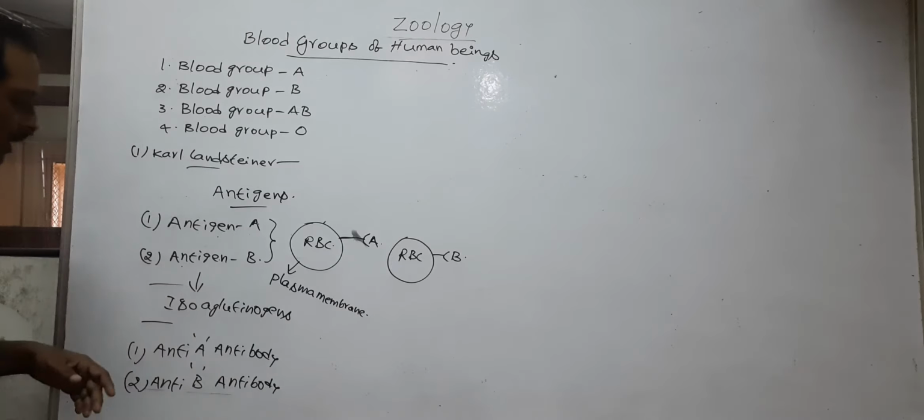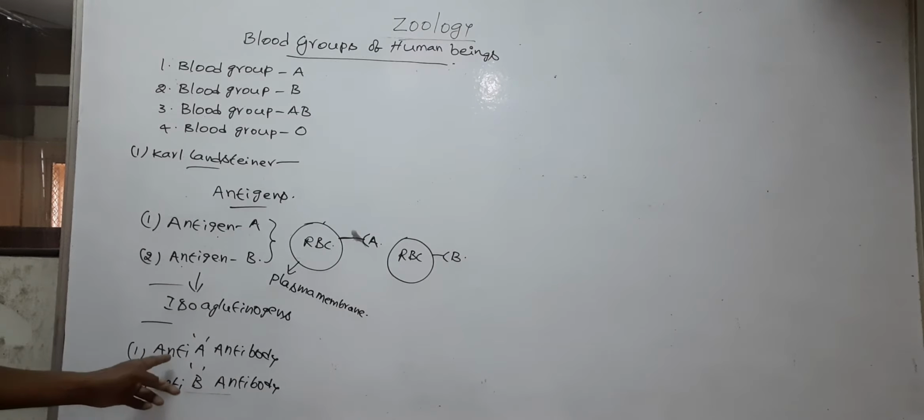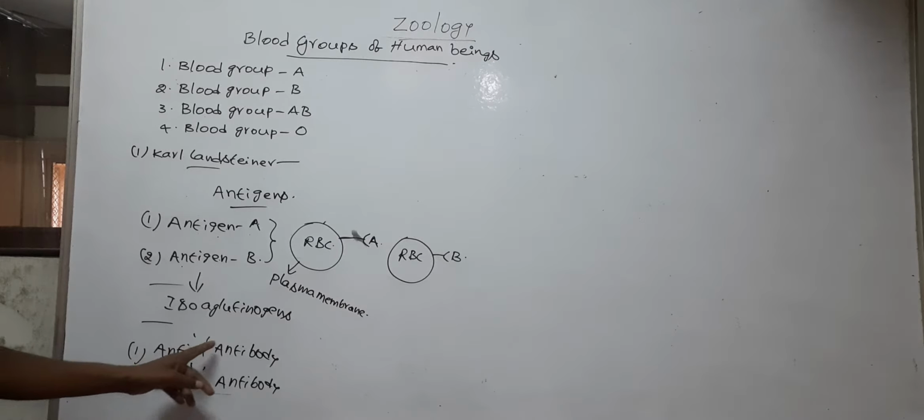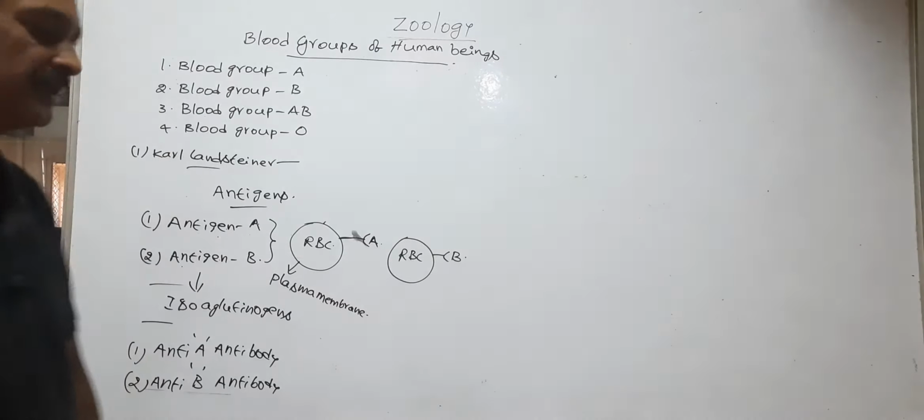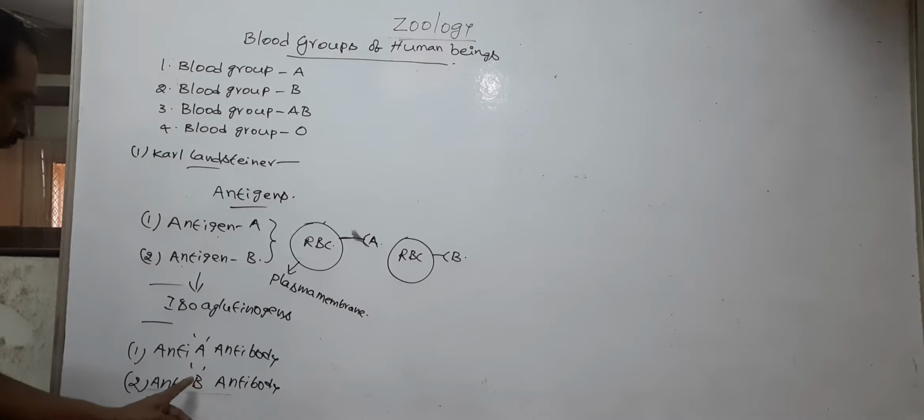So Karl Landsteiner identified two types of antibodies in the blood of man: anti-A antibodies and anti-B antibodies.